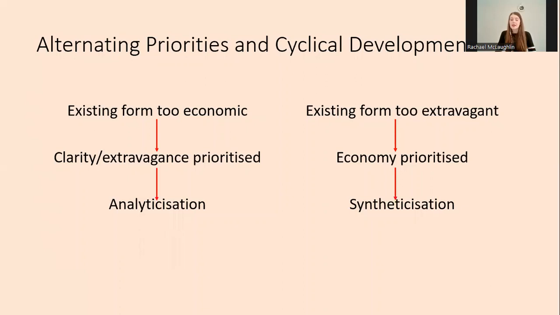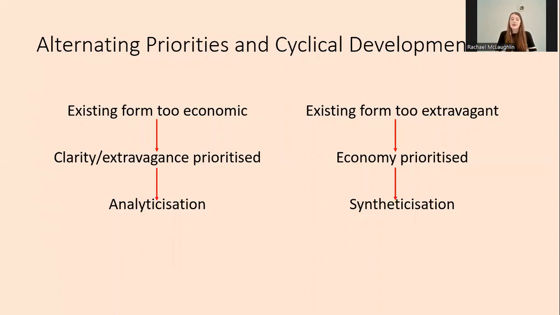Then, as the new form becomes more commonly used, so it's no longer extravagant, and there are no clarity issues or risk of being misunderstood, speakers will then work towards the lowest possible cost part of the hypermaxim, making the construction more economic by running words together, making the pronunciation of words shorter, or missing out phonemes or morphemes altogether, each of which makes the construction more synthetic.